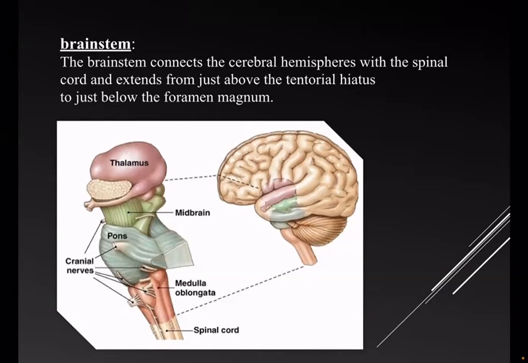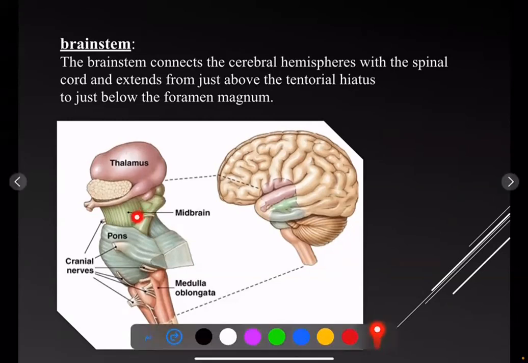Most of the cranial nerves, with the exception of the optic and olfactory nerves, originate from the brainstem, with the midbrain giving rise to the oculomotor and trochlear nerves, the pons to the trigeminal, abducens, facial, and vestibulocochlear nerves, and the medulla oblongata giving rise to the glossopharyngeal, vagus, accessory, and hypoglossal nerves.